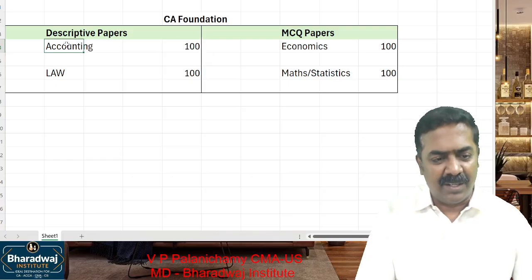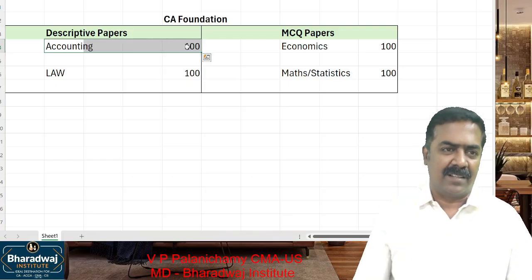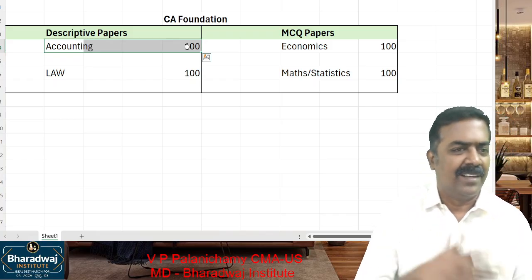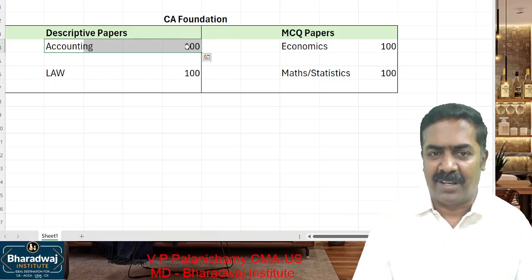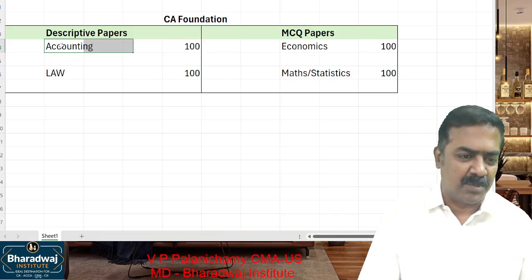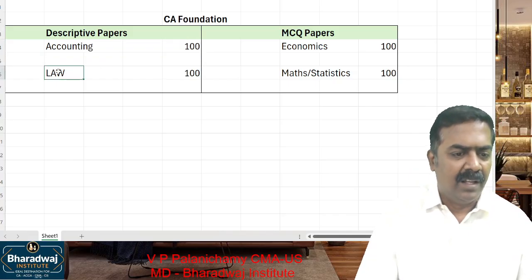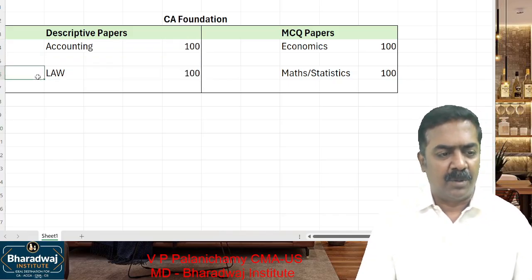So you are given a question where you are expected to answer. That will cover small answers like 5 marks, 6 marks, 7 marks, and lengthy answer questions like 14 marks. It is going to be there. So that is which paper? Accounting paper. Law is the paper that you will encounter new.